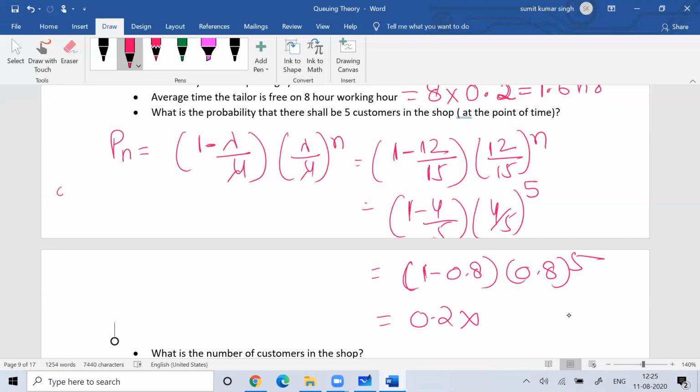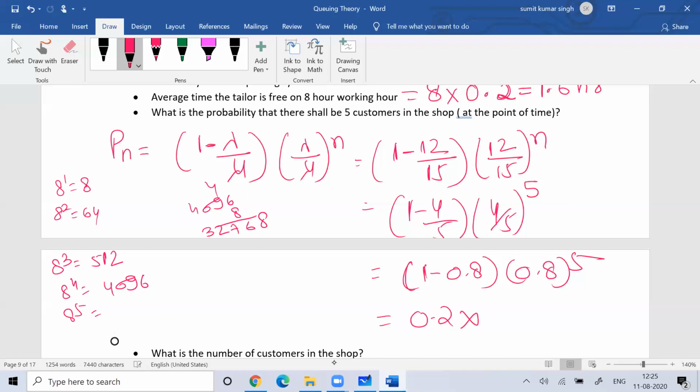8 to the power 1 is 8, 8 to the power 2 is 64, 8 to the power 3 is 512, 8 to the power 4 is 4096, and 8 to the power 5 is 32768. With 5 decimal places, 0.8 to the power 5 is 0.32768. So 0.2 into 0.32768. 0.2 is nothing but 1 by 5, so if I divide it by 5, this is 0.065536.